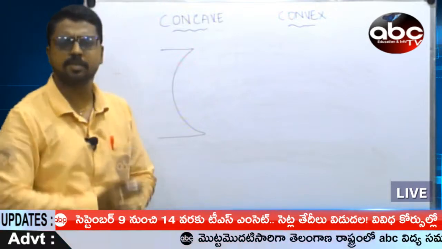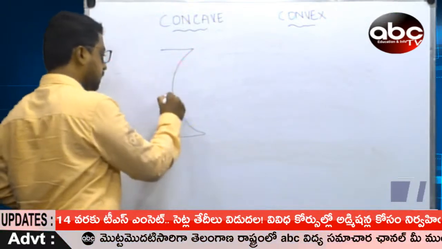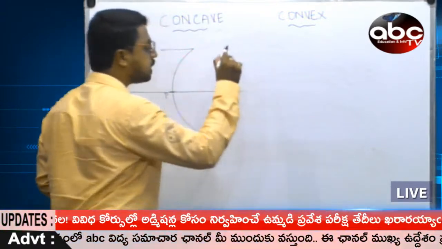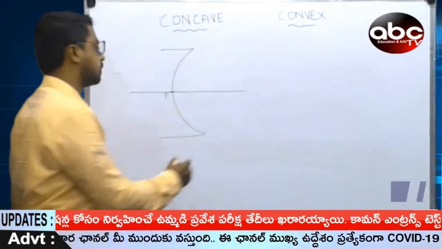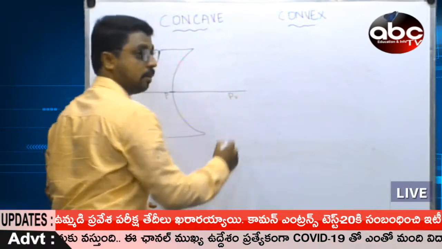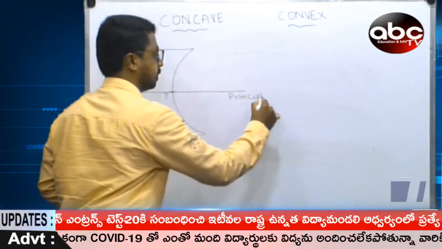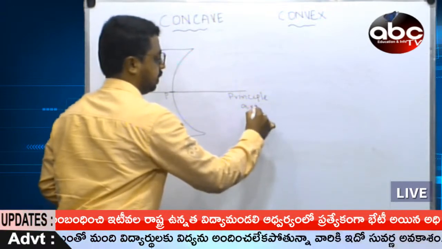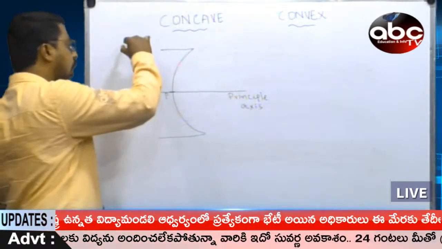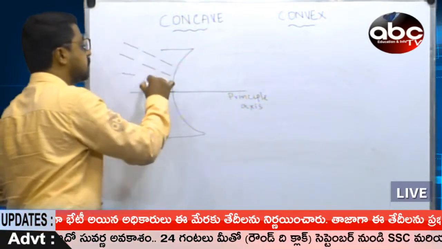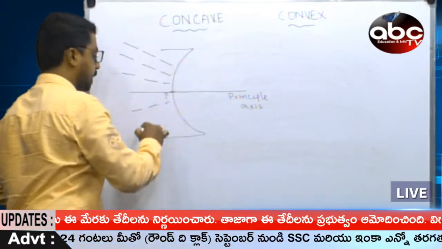Just now we have discussed what is that? This is a pole. The line joining it is called the principal axis. Let me mention it, otherwise you get confused. And all the rays are going to meet at one point.